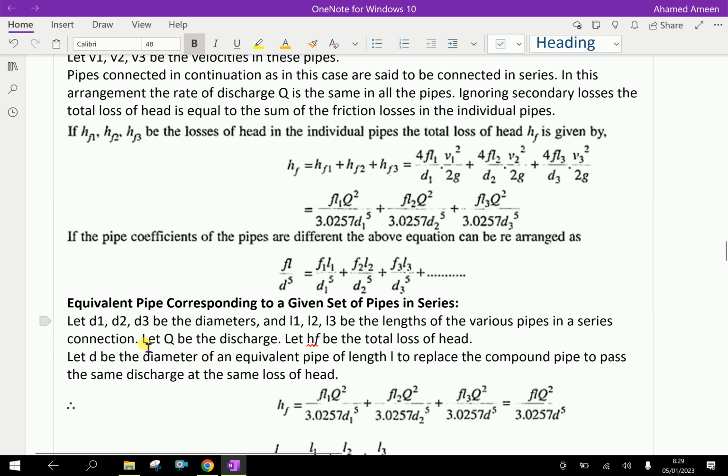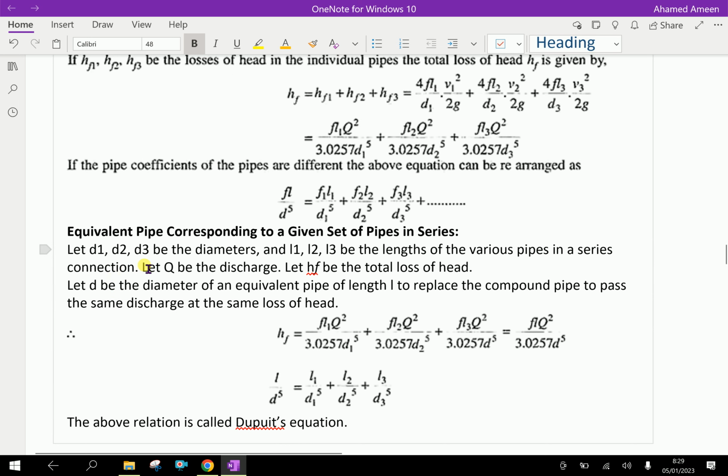Now, if D1, D2, D3 are the three diameters of those pipes, and L1, L2, L3 are the lengths of those pipes in series connection, let Q be the discharge and HF be the total loss of head.